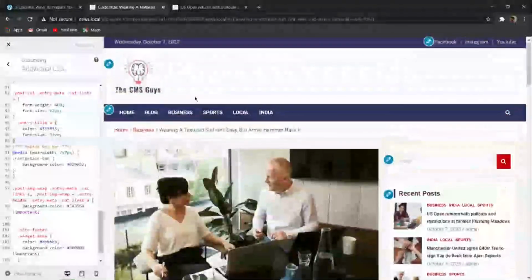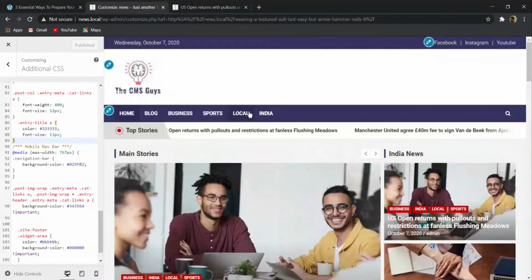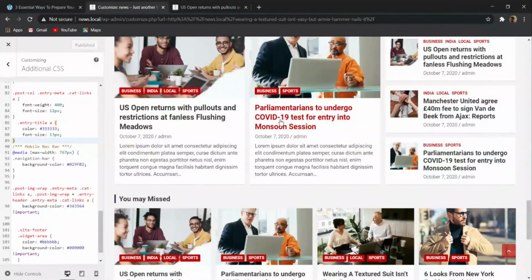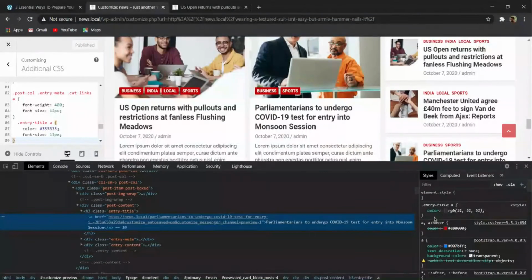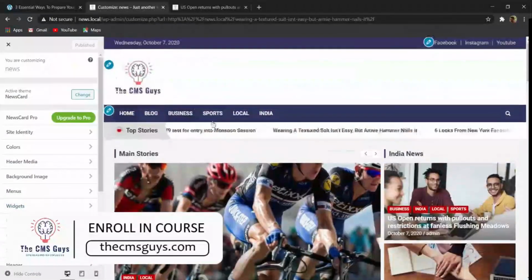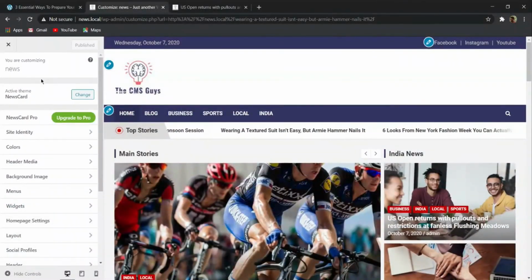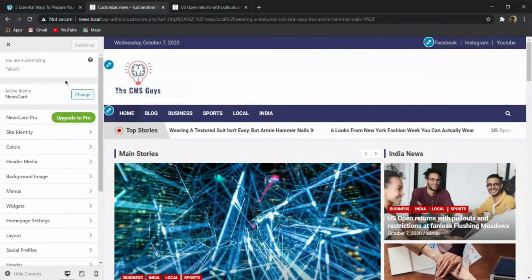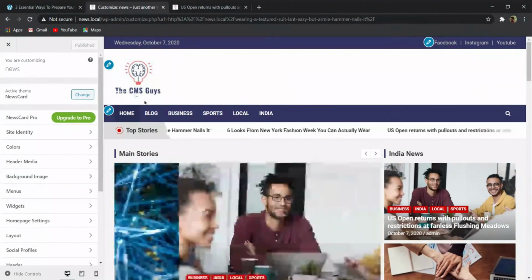And if you want, let me go back to this home page again. Suppose if you want to change this post styles also, then you can change this post styles. Suppose if you want to change the font size, you can do it by CSS code only. But if you want to change these things personally, then you have to purchase this theme over here. So that's all.